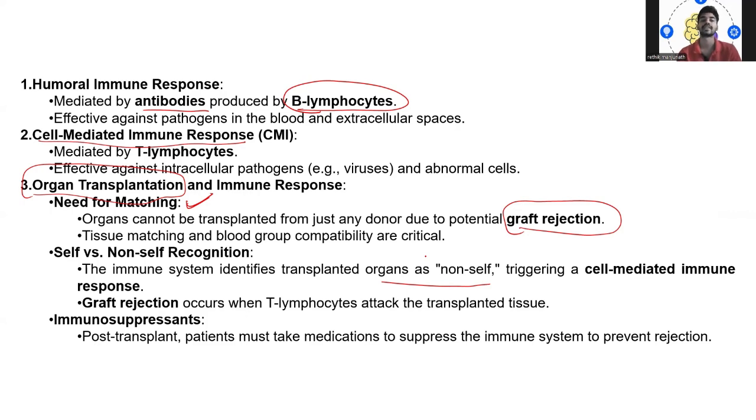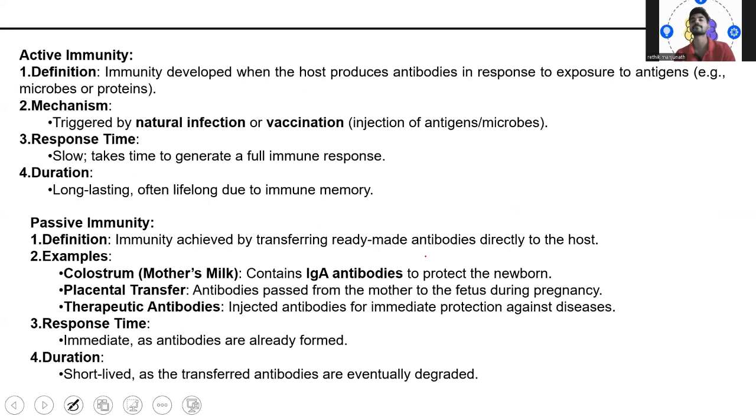Okay. Then we have the immunosuppressants. Post transplant, the patient must take medications to suppress the immune system to prevent what? Rejection. At that time we actually take some medication so that we prevent the excess action of our immune system during the transplantation. Okay. Then we have active immunity and passive immunity.